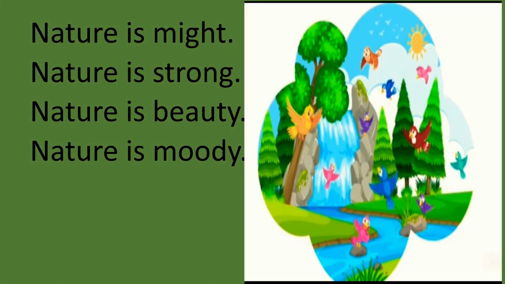Now, the first four lines of the poem. Nature is might, nature is strong, nature is beauty, nature is moody. Now, what do you mean by might? Might means very powerful. Moody means sometimes nature is hot, sometimes it is cold, sometimes it rains. That is, nature is called moody.